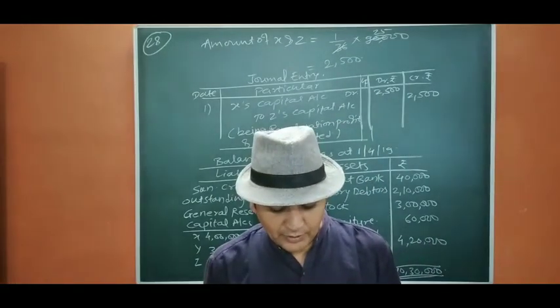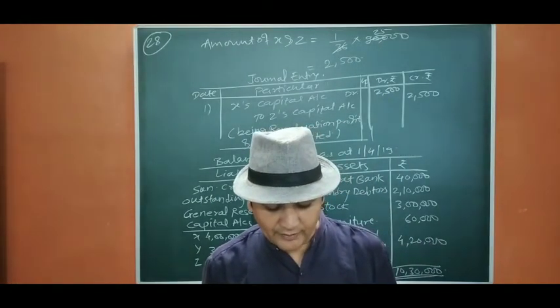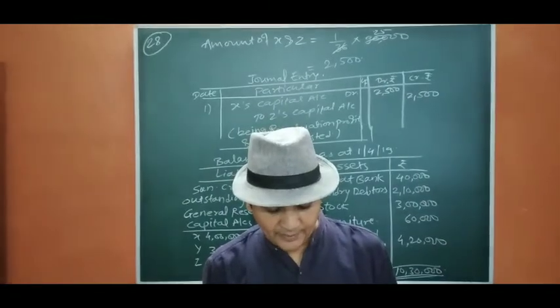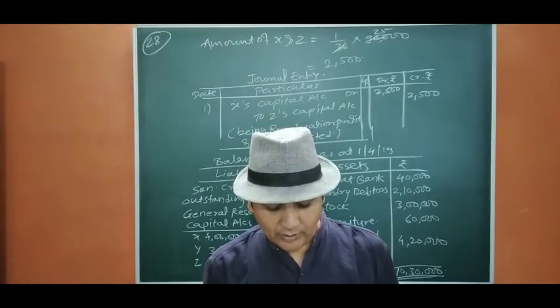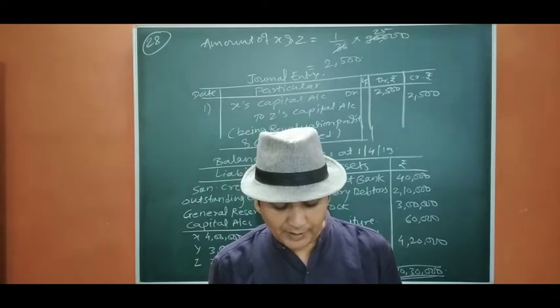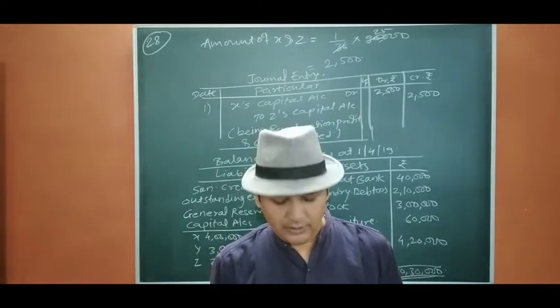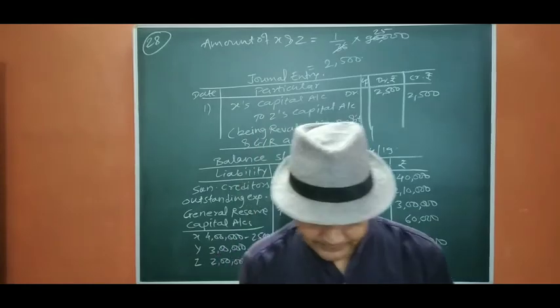Adjustments on the above date, they decided to change their profit sharing ratio to 3:5 and agreed upon the following. Goodwill be valued at 2 years purchase of average profit of last 3 years. Profit for the 3 years are given. Then next, machinery and stock be valued at 45,000 and 8,000 respectively. Next, claim on account of workman compensation is 6,000. Prepare revaluation account, partners capital account and the balance sheet of the new firm. So let us start.